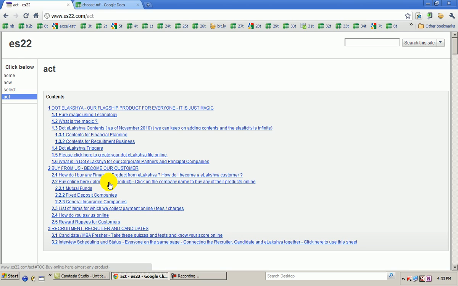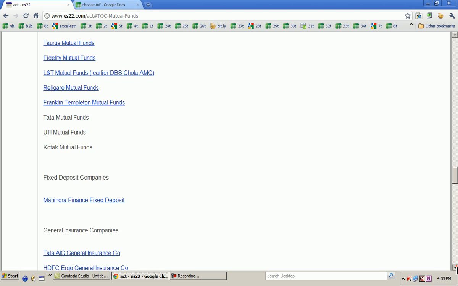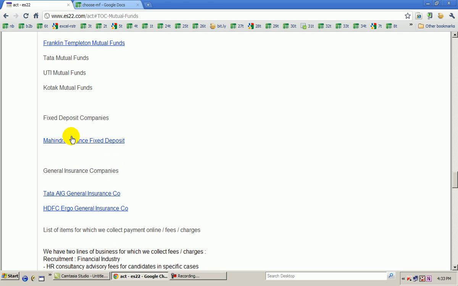However, there are so many other things you can do directly from our site. How do I buy any financial product from elakshya? How do I become an elakshya customer? Description is there. Buy online here. Just click here and go. I'm just clicking here, showing it to you. All these mutual funds you can buy online through us. In the same way, a couple of fixed deposits you can buy through us. Online link again. General insurance products you can buy through us.